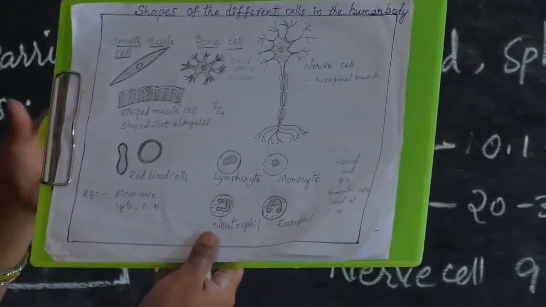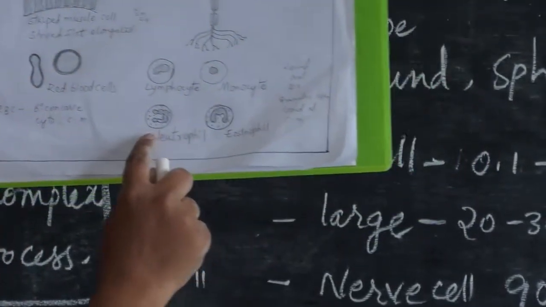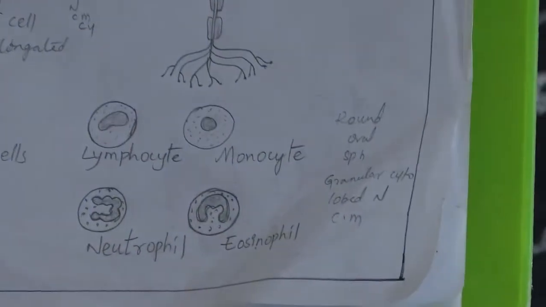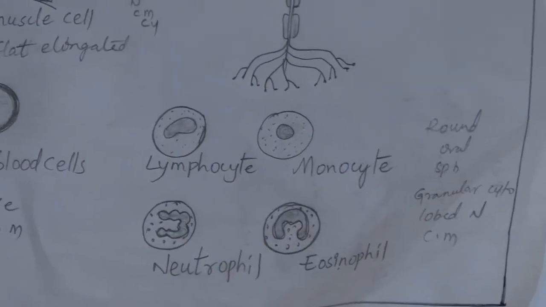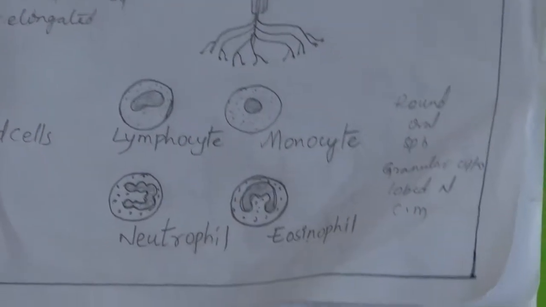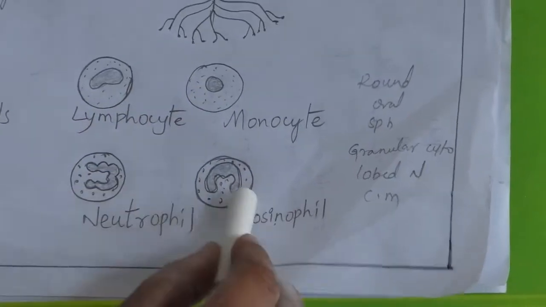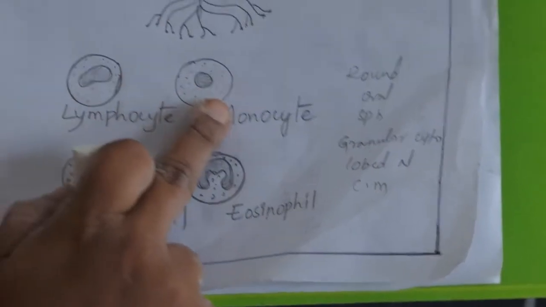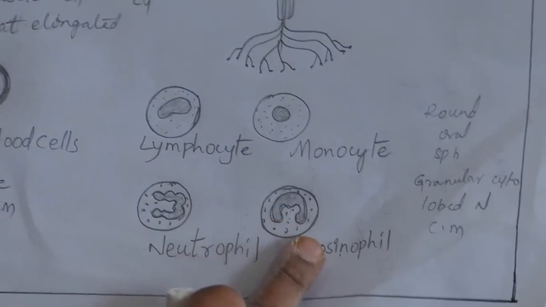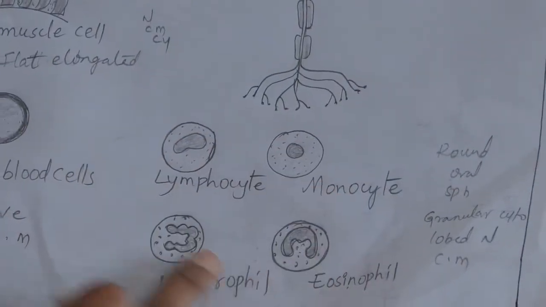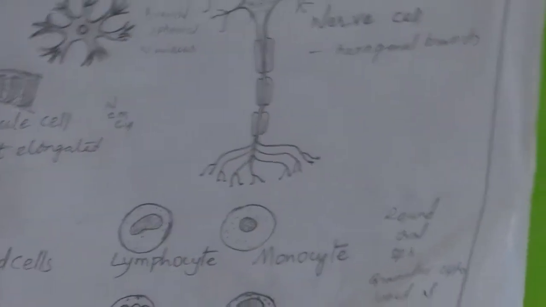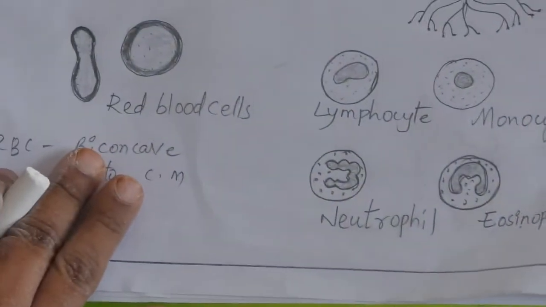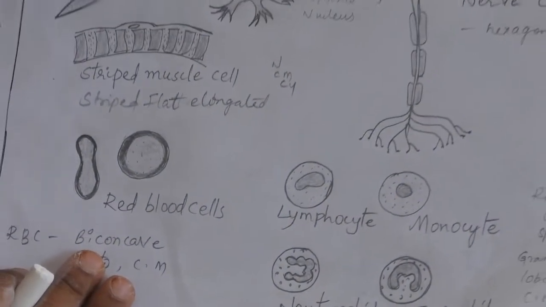And next, coming to the WBC. So children, these all will come under the WBC. What is meant by WBC? White blood cells or white blood corpuscles. So these WBC are divided into lymphocytes, monocytes, neutrophils and eosinophils. So these all are round and spherical in shape. So children, these are all the different shapes of the cells in the human body.